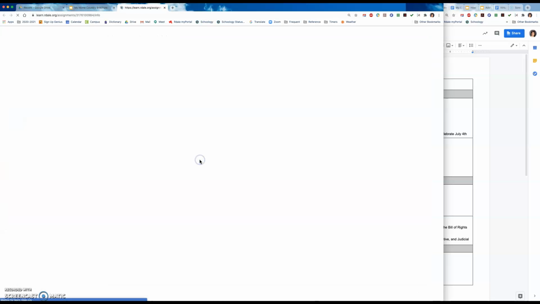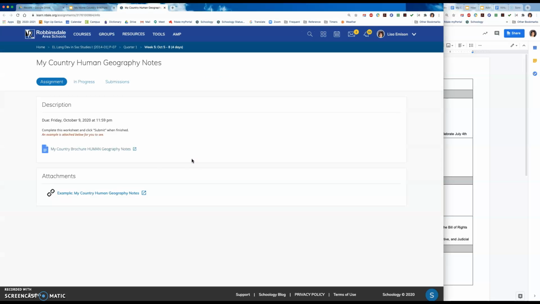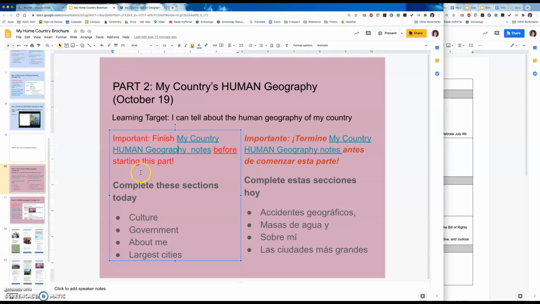Your human geography notes are here in Schoology. You would also find them on your Google Drive. So either of those places. It says to complete these sections: culture, government, about me, largest cities.